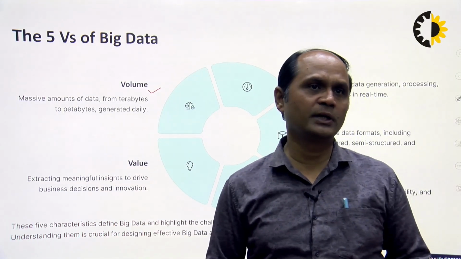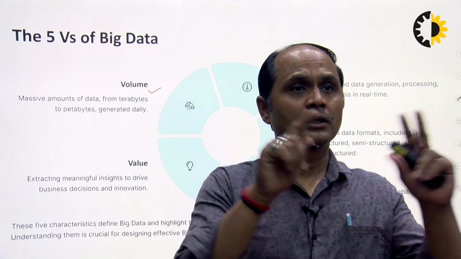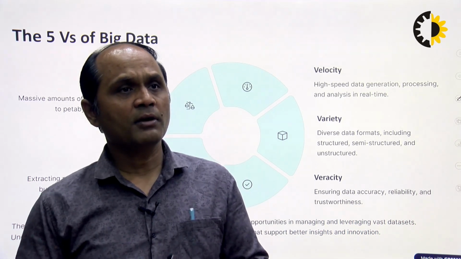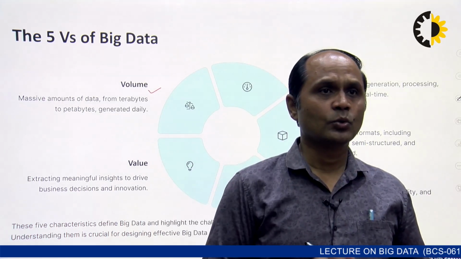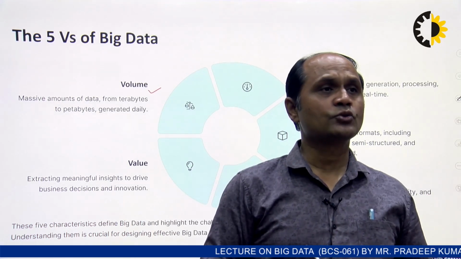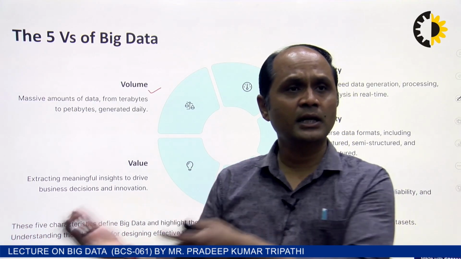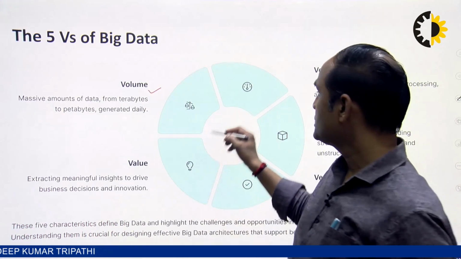Suppose we have Facebook data and we want to analyze what likes and dislikes a person has, what type of videos that person wants, what their requirements are. So how can we analyze? We can collect the data and analyze the data. For collection, that is a massive amount of data.